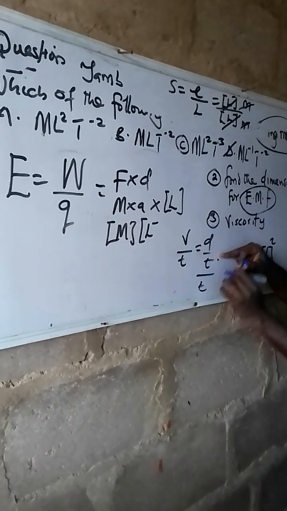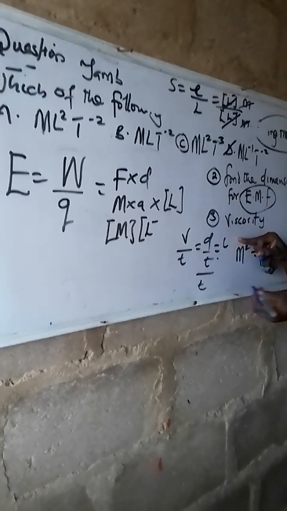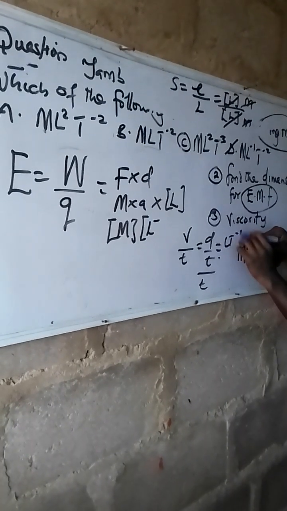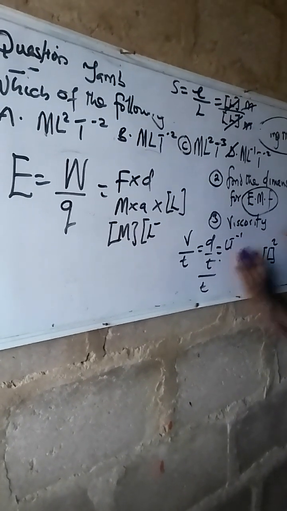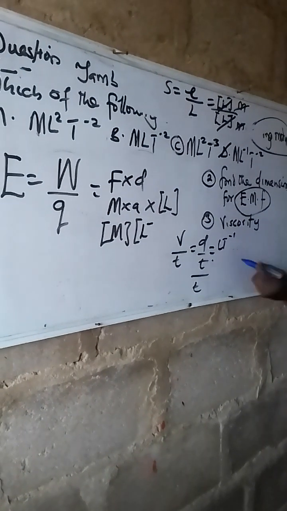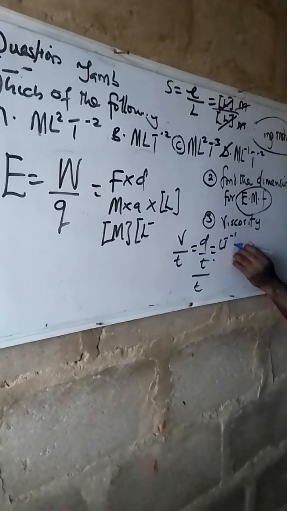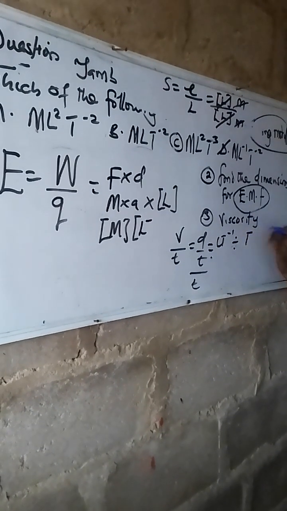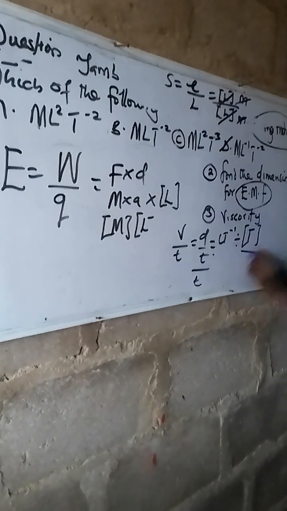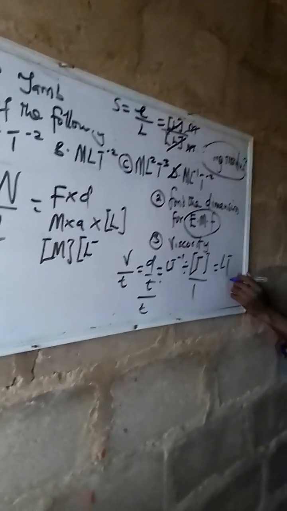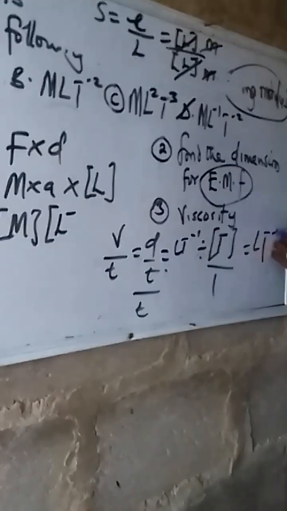Then all upon time. This will be L. We have done that in our video. This will be L per T. Then this follows: that's why we say it is per T square. We have this divided by T, per 1 divided by T. Let me put it, then let's raise it up. That's what I did: L T to the power minus 1. Then bring that down times T.